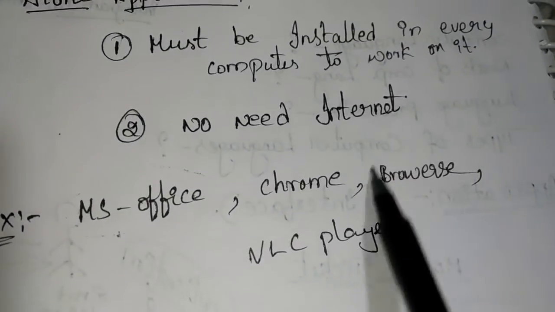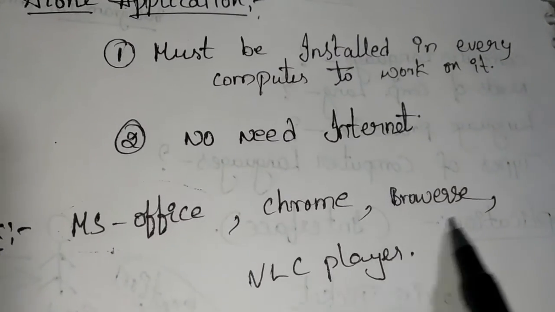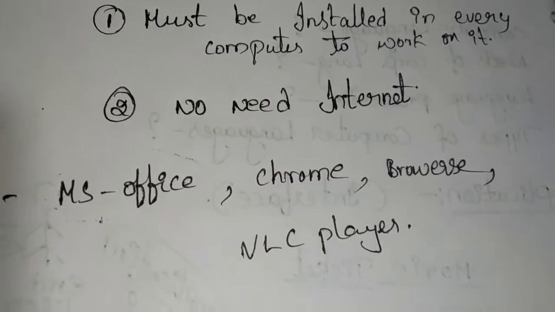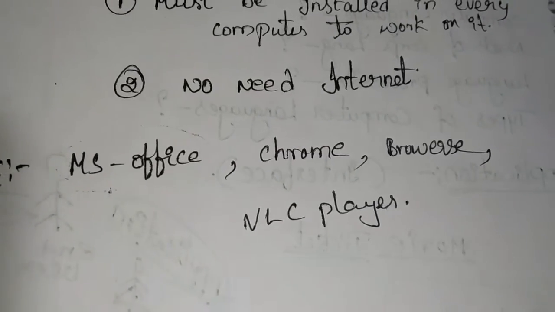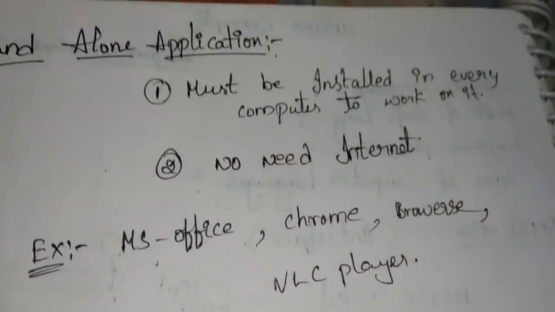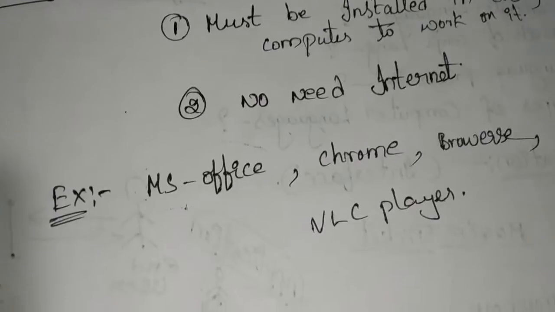To browse, we need a browser, and all these browsers should be installed. So these are standalone applications. MS Office is one standalone application, VLC player is another. All these come under standalone applications.